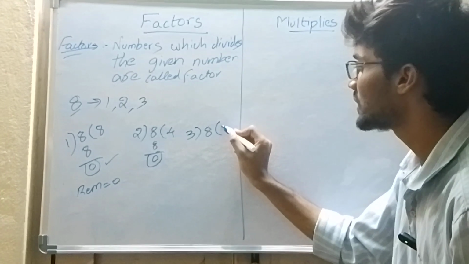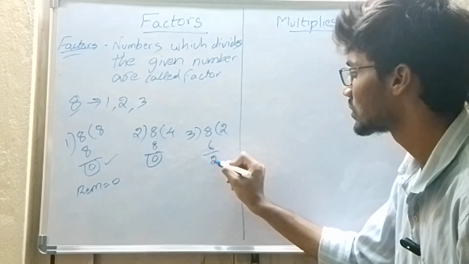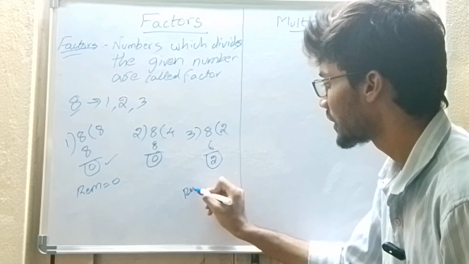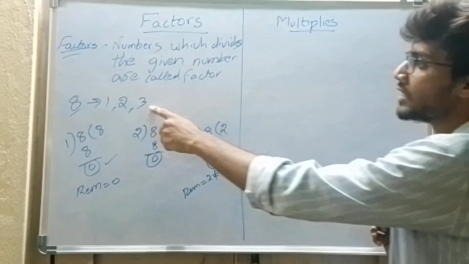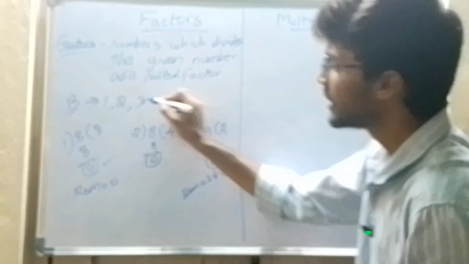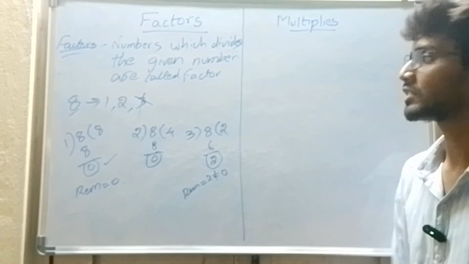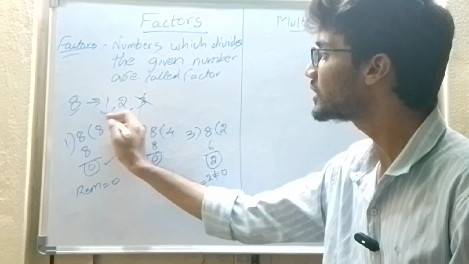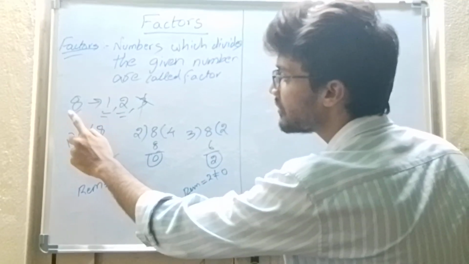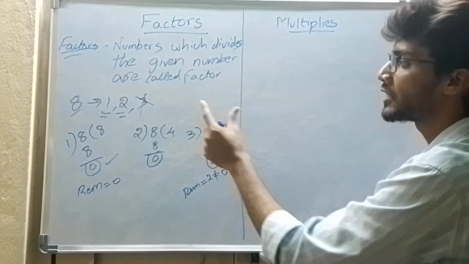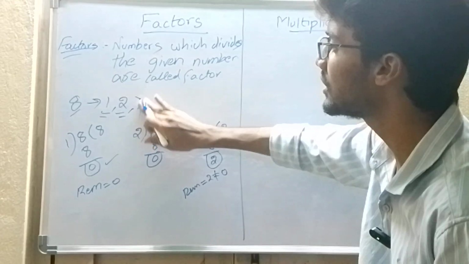The highest possible is 3 2s are 6, so the remainder is 2, not equal to 0. So 3 will not divide the number 8, and 3 is not called a factor. Now do you understand what factors are? Factors are the numbers which divide the given number. So 3 is not a factor.